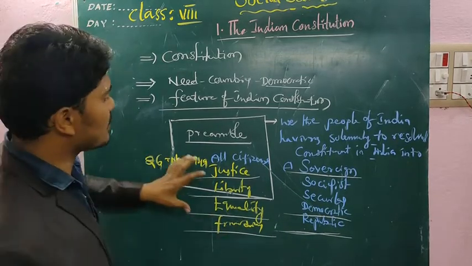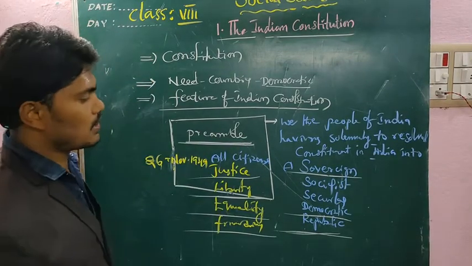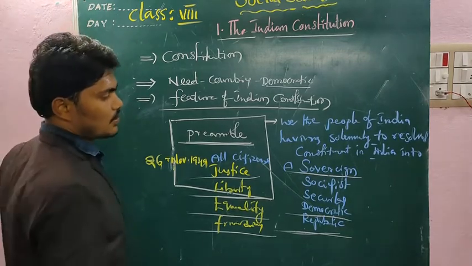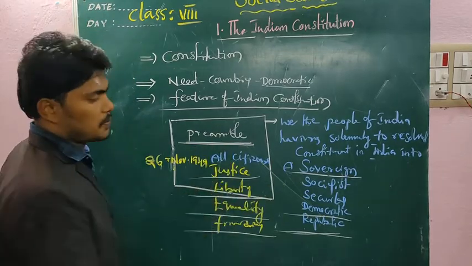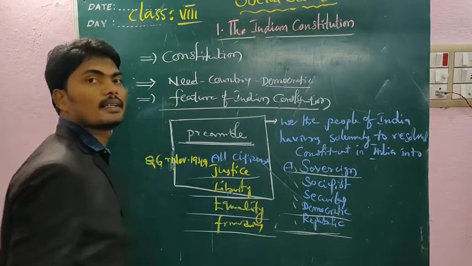These are all the basic principles clearly mentioned in the preamble. Mostly they ask, as per the preamble, how Indian Constitution is written: sovereign socialist secular democratic republic. You want to write, choose the option: sovereign socialist secular democratic republic country.